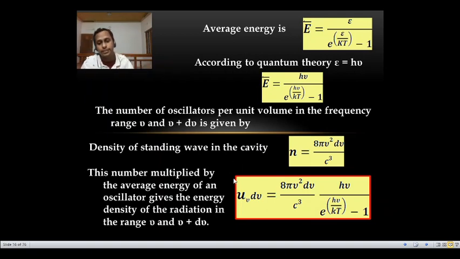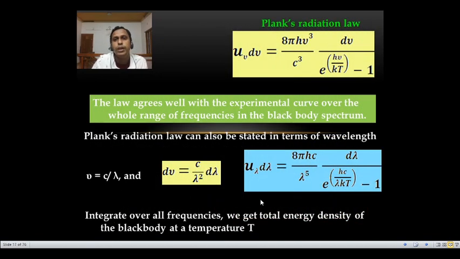So the energy density u of nu d nu is equal to 8 pi nu square d nu by c cube into, this is the number density and this is the average energy. That is the energy density u of nu. This u means energy density and suffix nu means it is expressed in terms of frequency, not wavelength. So this is the well-known Planck's radiation formula.